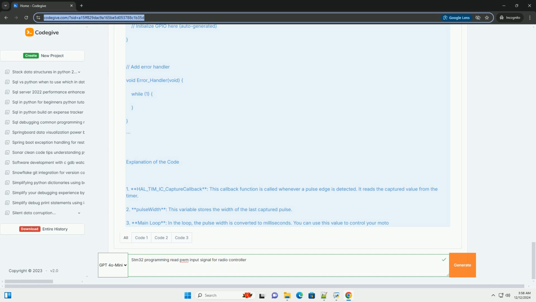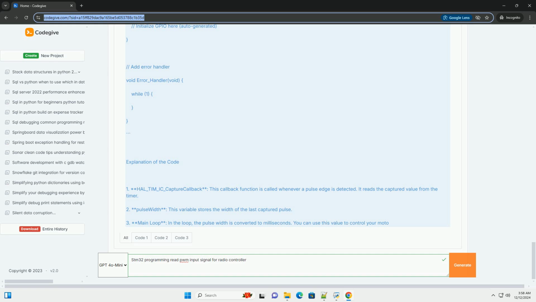Here's a sample code for reading the PWM signal using STM32 HAL. #include main.h. /* Global variables */ TIM_HandleTypeDef htim2; volatile uint32_t pulse_width = 0; /* pulse width in timer ticks */. void HAL_TIM_IC_CaptureCallback(TIM_HandleTypeDef *htim). If htim->Instance == TIM2, /* capture the pulse width */ pulse_width = HAL_TIM_ReadCapturedValue(htim, TIM_CHANNEL_1).